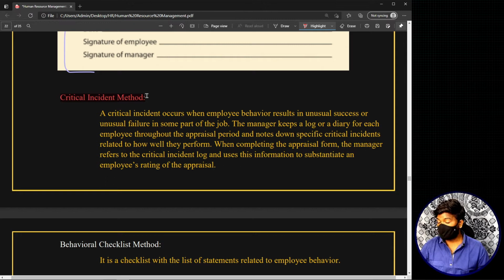Now these kinds of incidents are noted down in a diary by the manager or the employer. While giving the performance appraisal, they will take out this diary and include the things they have written in it. This is what we mean by a critical incident: a sudden behavior or an unexpected behavior, or an unexpected success or an unexpected failure.